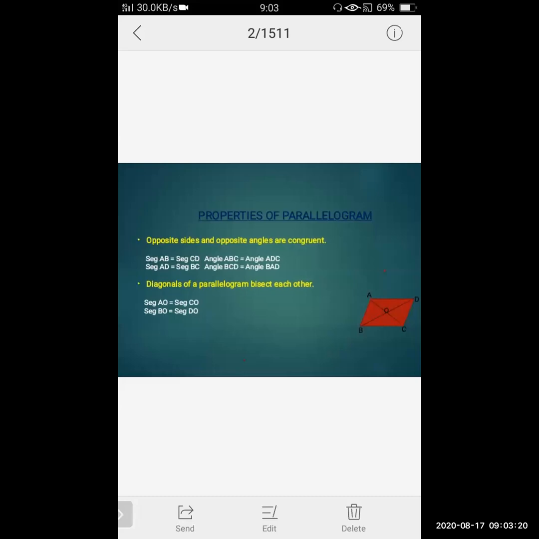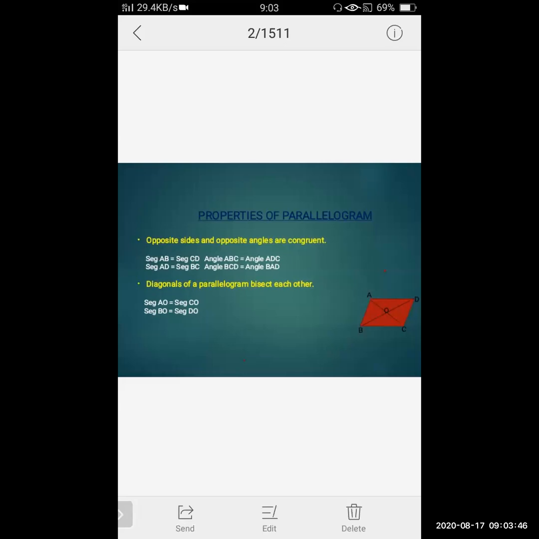If AB is 5 centimeter, then CD will also be 5 centimeter. Same goes for the other pair, side AD is congruent to side BC. Again, if side AD is 6 centimeter, then BC will also be 6 centimeter.